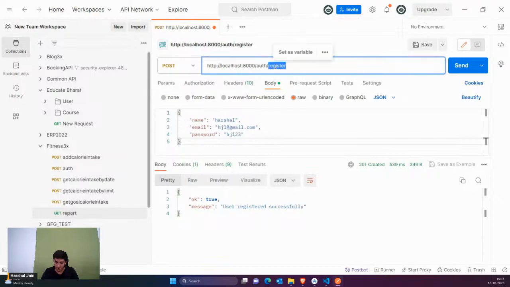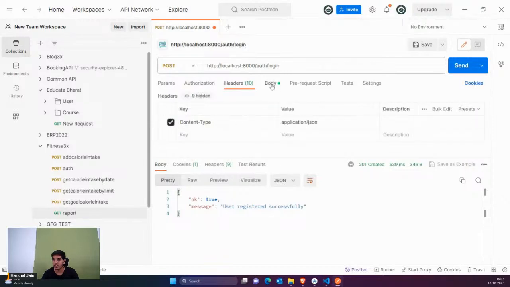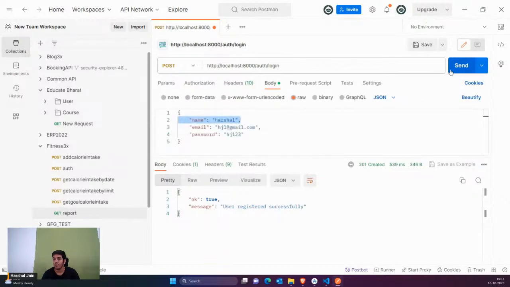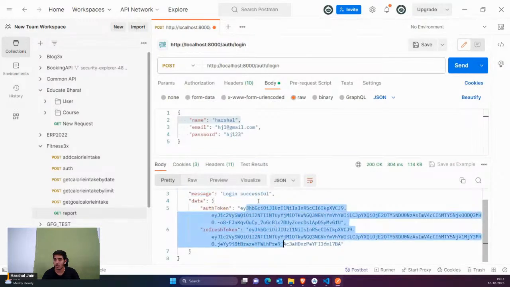Now if I try to log in, I would receive a response. It would take email and password, and name would be ignored, so you can actually remove this name. But one more thing, just keep headers as application JSON. Now if I click on send, you can see login successful. I received 2 tokens, that is auth and refresh.